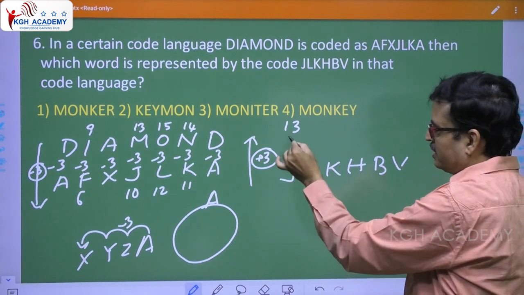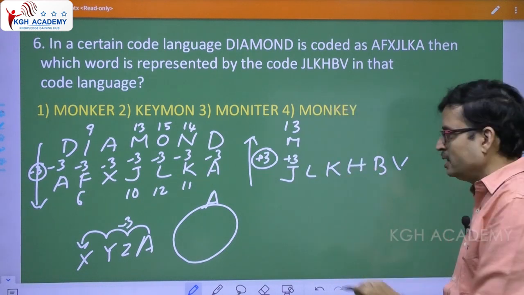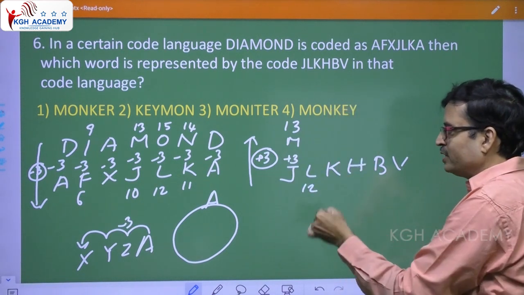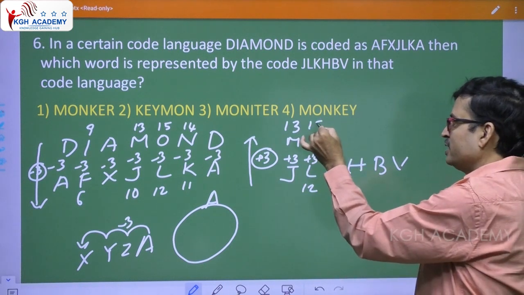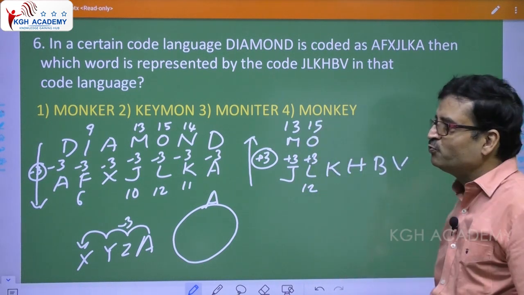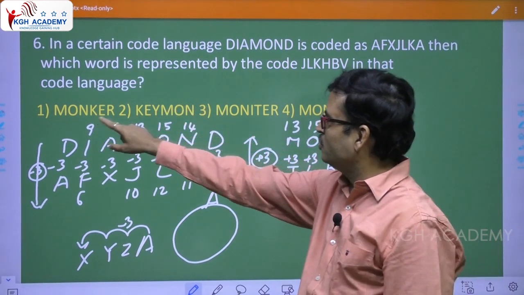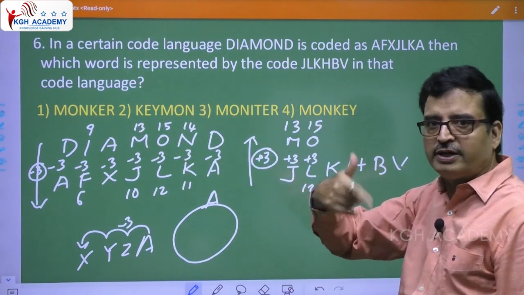Plus 3 means what? M. Clear? Now, L. L is 12. 12 plus 3 is 15. Okay, 15 is O. M, O. So, we are going the right way.